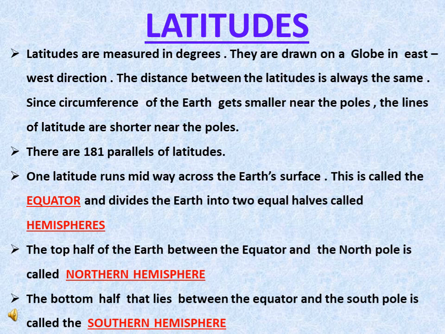The equator runs exactly in the midway of the earth, and it divides the earth into two equal halves known as hemispheres. The top half of the earth between the equator and the northern pole is known as northern hemisphere, and the bottom half that lies between the equator and the Antarctic and the south pole is known as southern hemisphere.